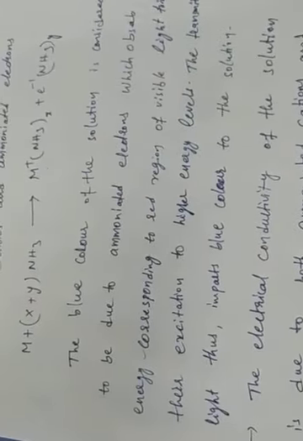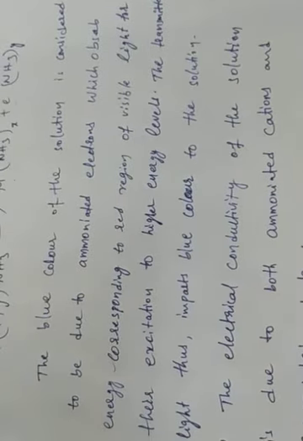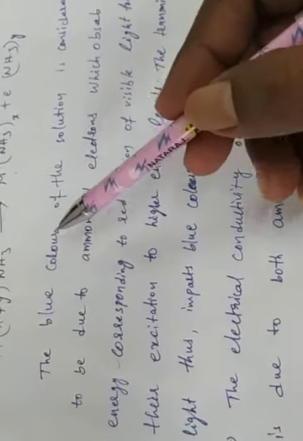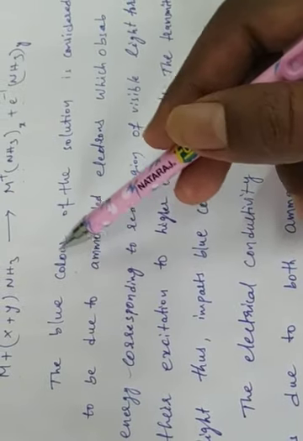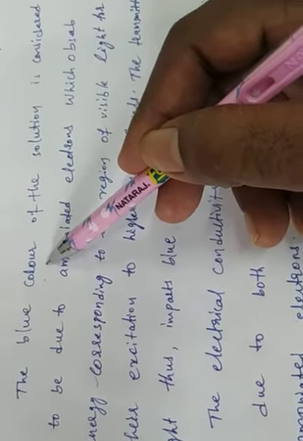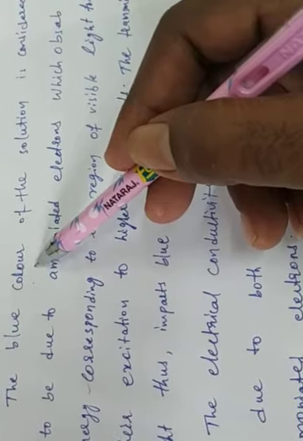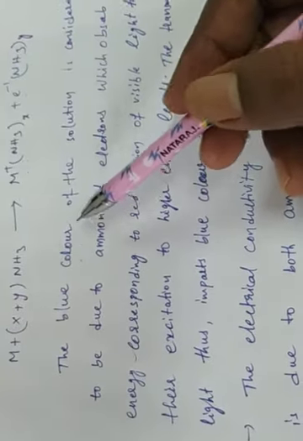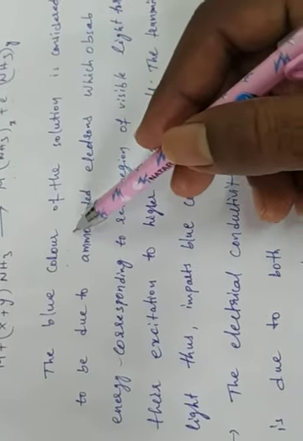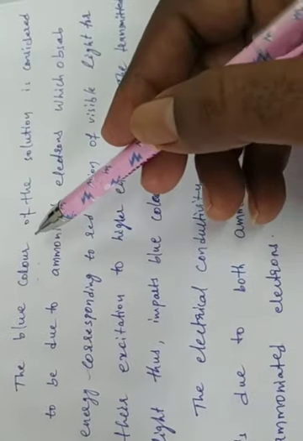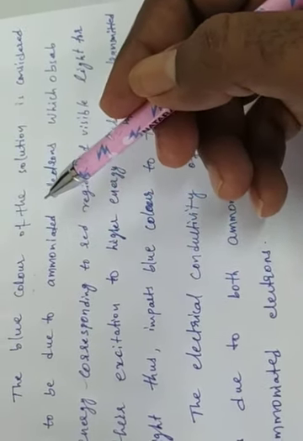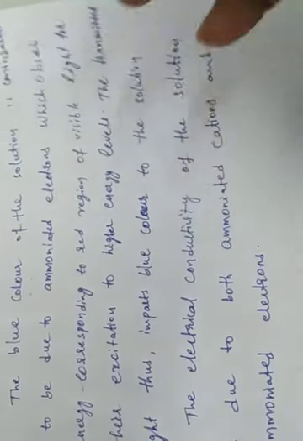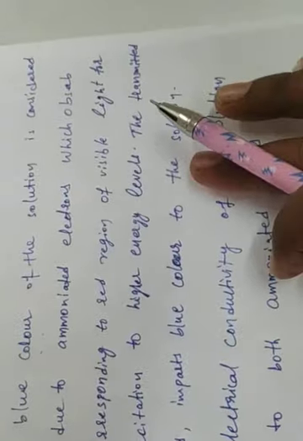Here we are explaining the reasons for the blue color of the solution and the conductivity. We are discussing the reason that when alkali metals dissolve in liquid ammonia, the solution gets a blue color. Why? Because the blue color of the solution is considered to be due to ammoniated electrons.